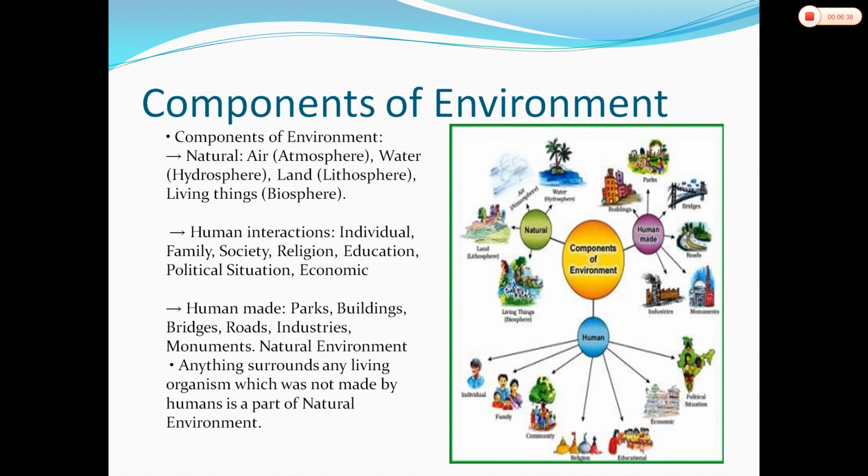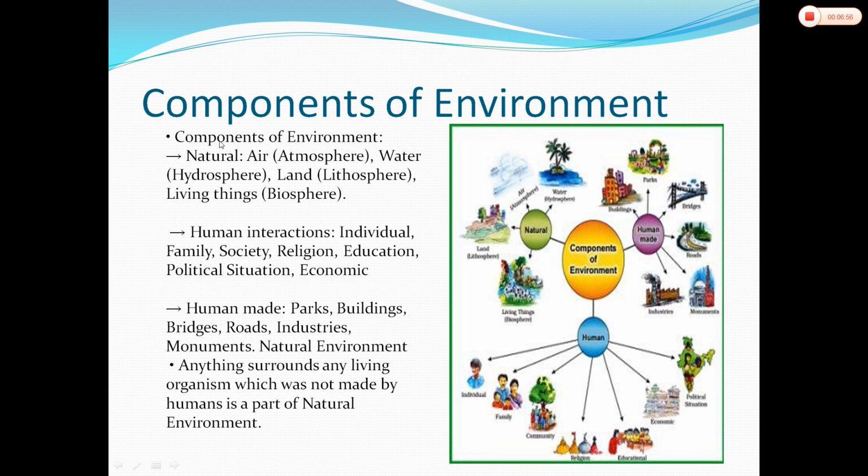Now, let us try to understand the components of the environment. See, environment is not like that. It is made up of a particular thing. It is made up of different things, and therefore, it is very important to understand what the different components of the environment are.